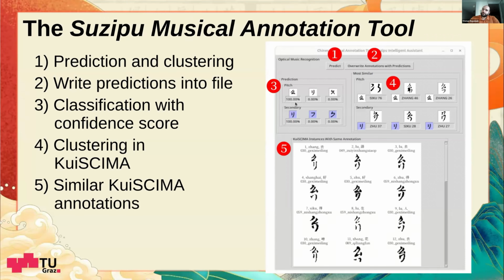And here we can see the pitch prediction, including the confidence calibration. And in this case, it is very clear. And according to the clustering, we also see, regarding pitch component and secondary component, the closest neighbor in this UMAP transformed space. And with this, we hope that this can help annotators annotate better and more efficiently.